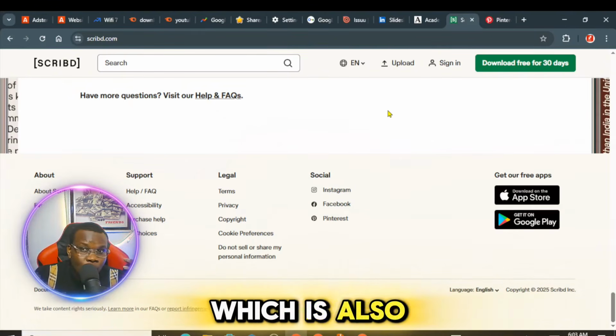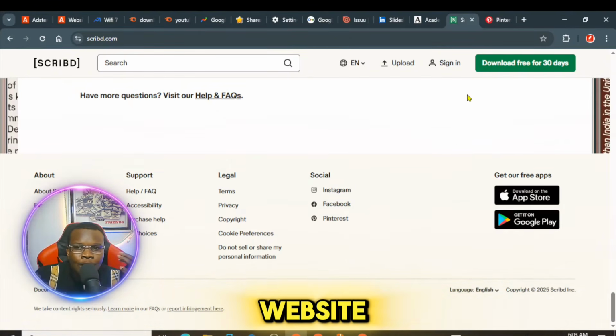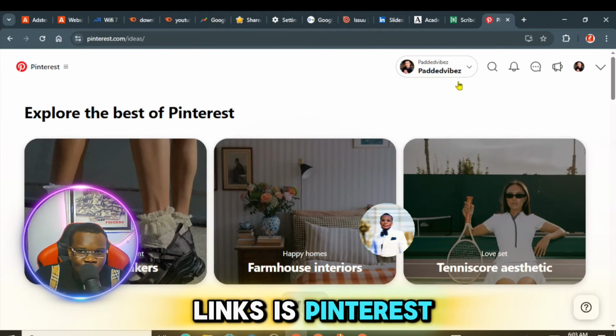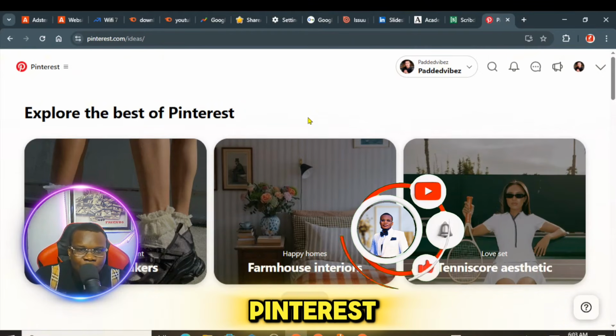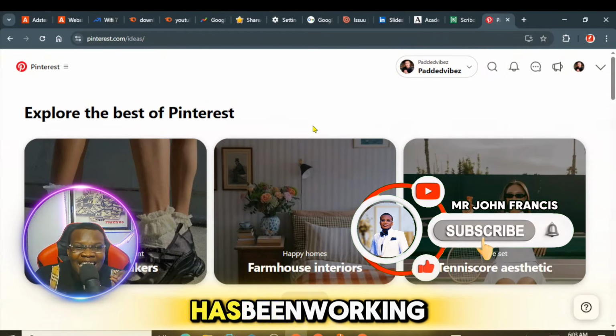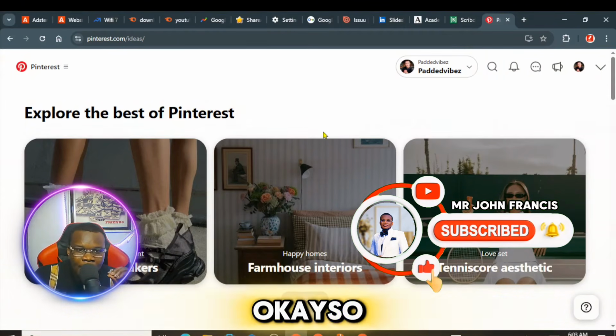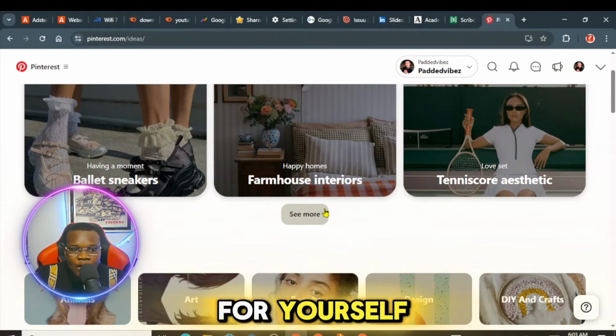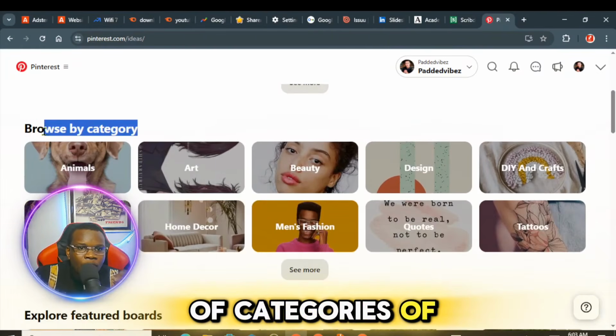The next, which is also going to give you a lot of traffic to your blog website, your landing pages, your product affiliate links, is Pinterest business. This particular strategy has been working for so many people. So you can simply go ahead and utilize Pinterest for your traffic. Pick a niche for yourself. There are a lot of categories of niches that you can go for.